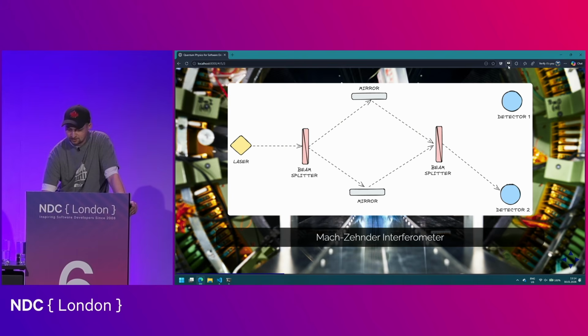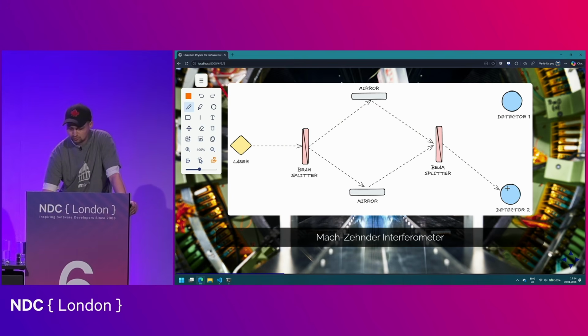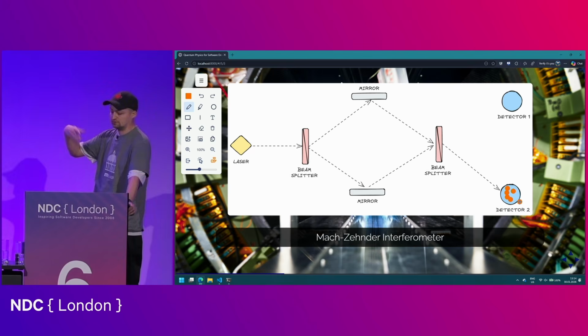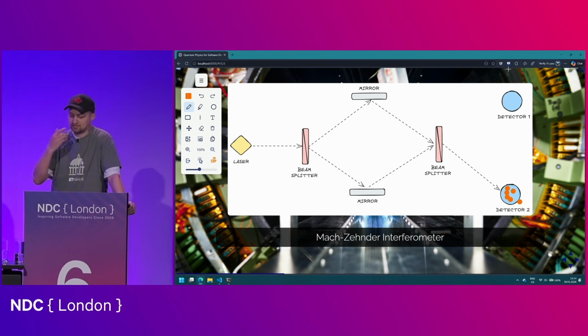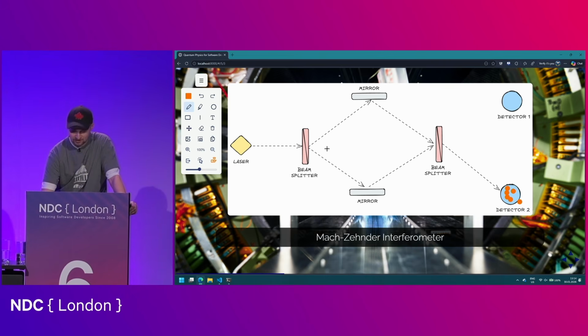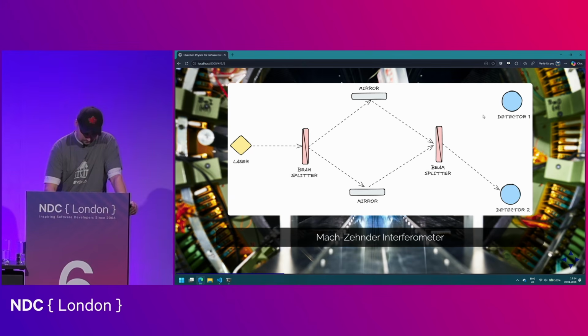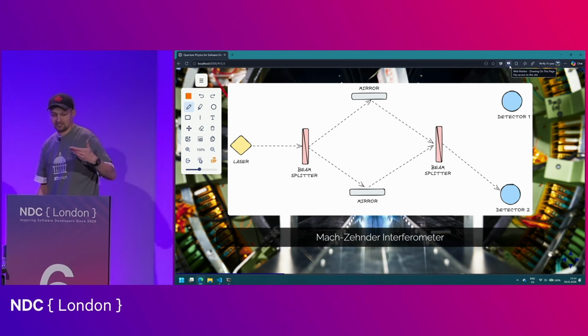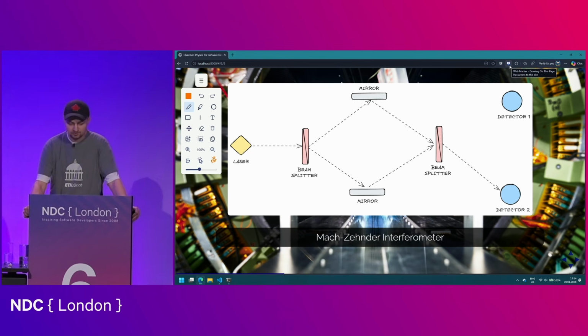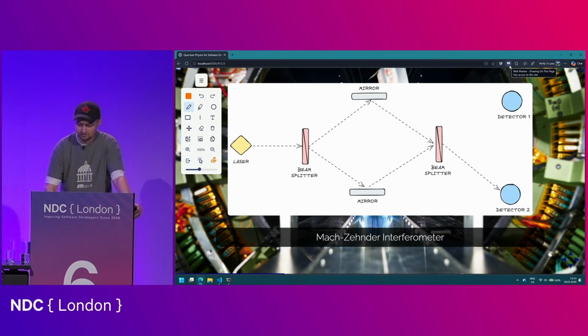But in reality, when I run this in the lab, I would always see every single photon arrive here, even if they are individually sent through this device. So how could that be? How can we explain this behavior, that here the photon appears to behave differently, and here as well? Actually, quantum physics is very happy to provide an explanation, but it comes at a very high price, because it disrupts our understanding of how reality works.